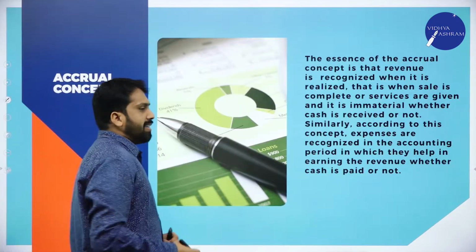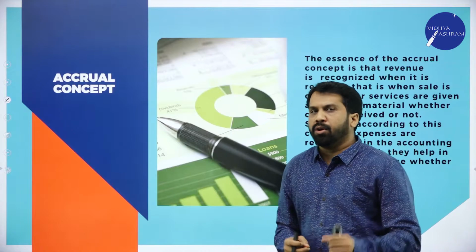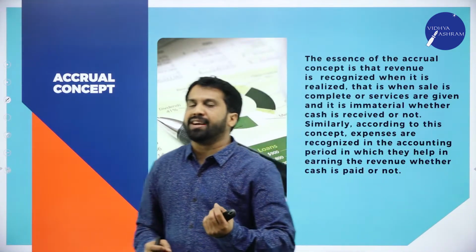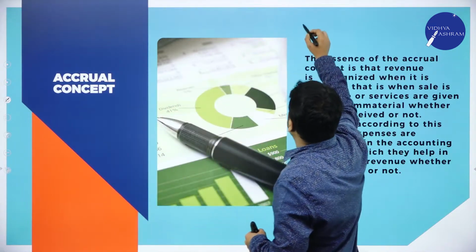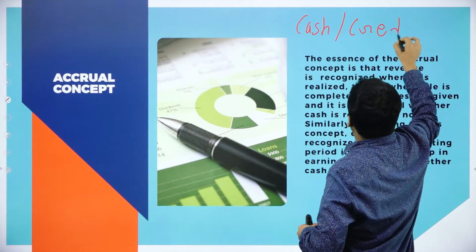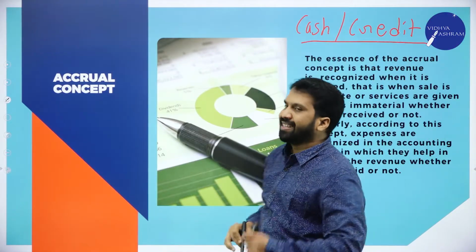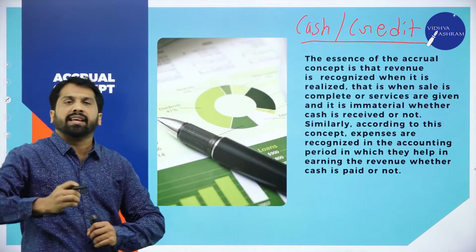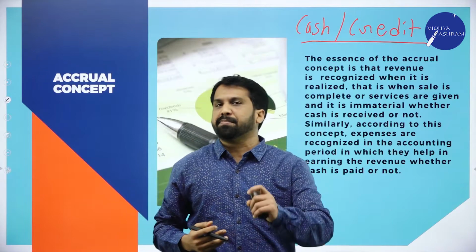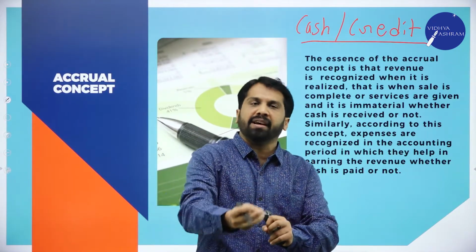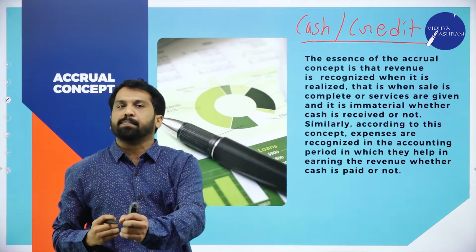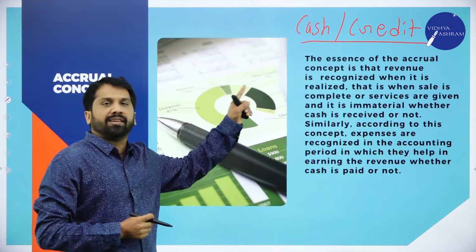The second one is accrual concept. What do you mean by accrual concept? We have two kinds of transaction. One is cash transaction. Another one is credit transaction. Cash means what? For example, I went to some showroom, the bike price is 1 lakh. I paid 1 lakh and I took delivery of that bike. That is called cash transaction.